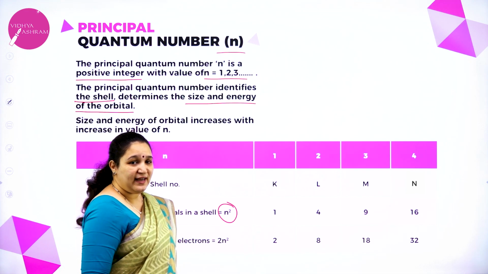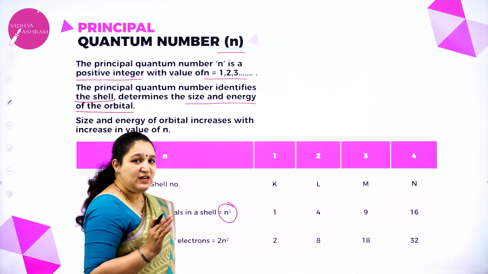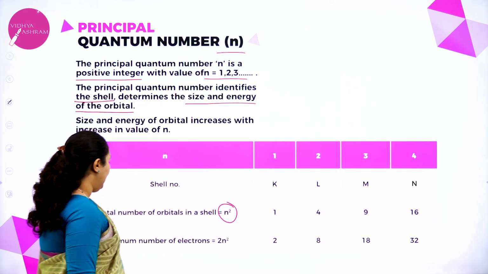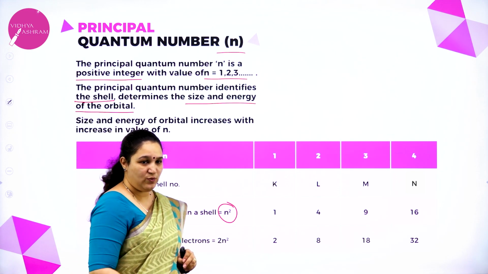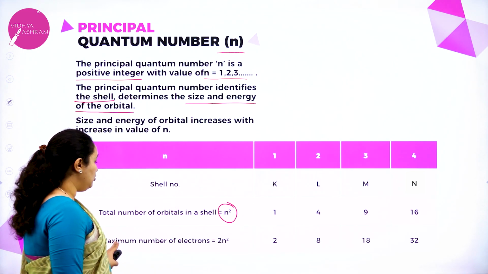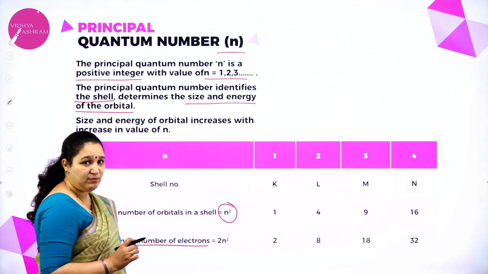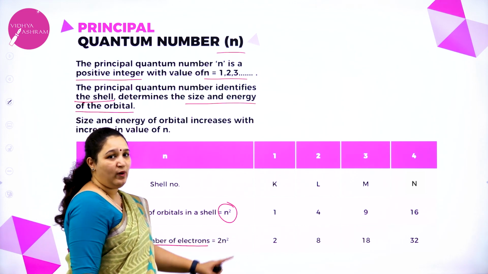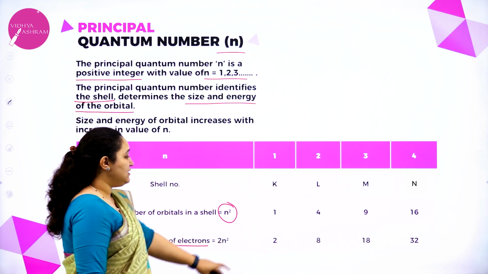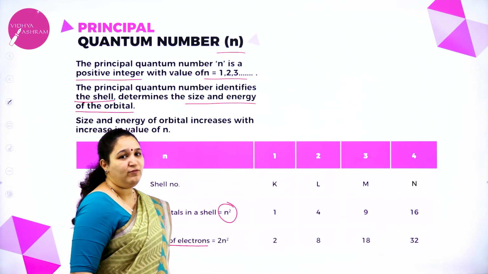So the third shell can have 9 orbitals, whereas the fourth shell can have 16 orbitals. So you will get the number of orbitals which is equal to n square. Now, if you want to know the maximum number of electrons in every shell, then that is equal to 2n square. That is the n square value we have. Multiply that by 2, and you will get the number of electrons.